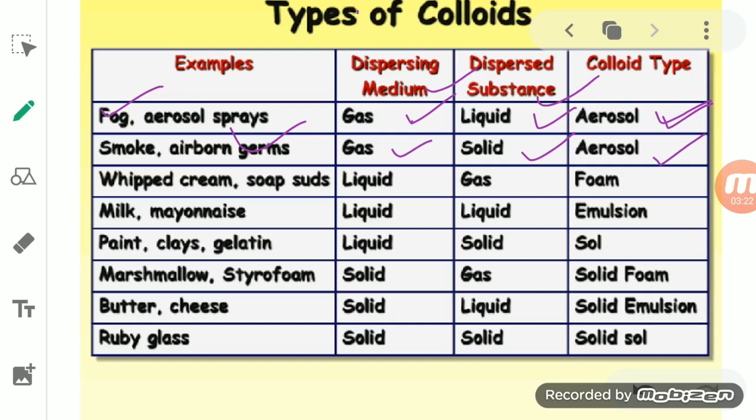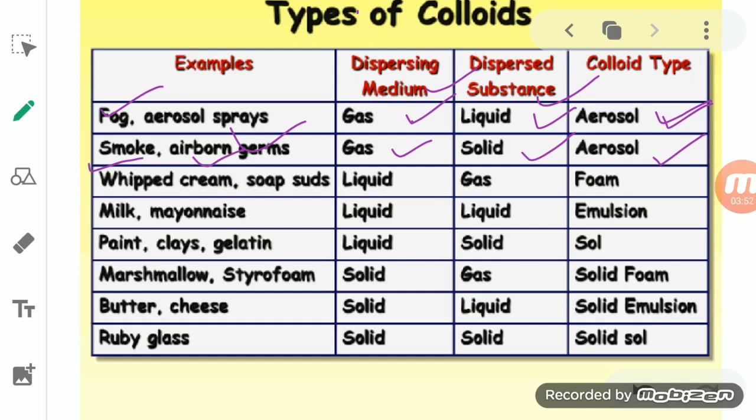So either liquid in gas or solid in gas, both will form aerosol, although these two types of aerosol occur in different materials, like smoke or airborne germs. You will find that a liquid or solid substance is present in the gas medium.